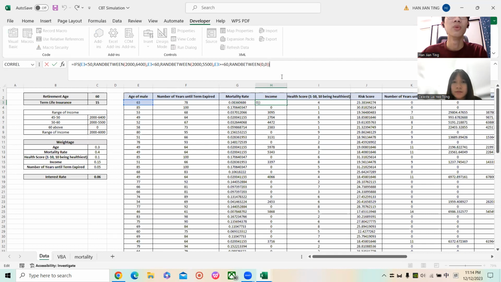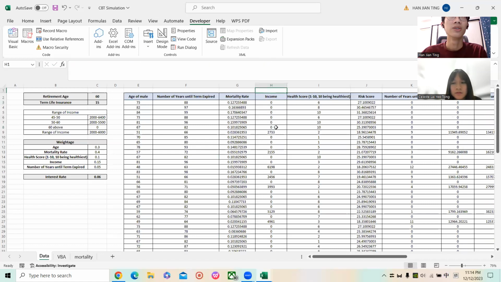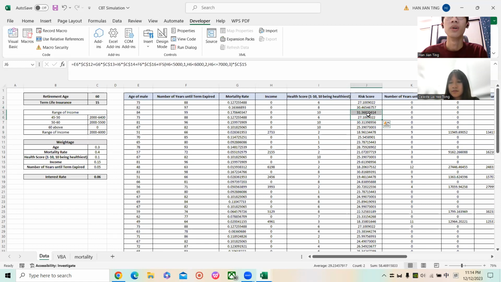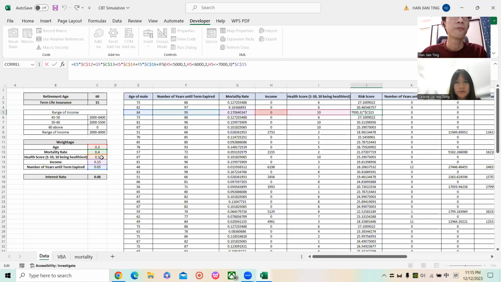And above 60 will be 0, because above 60 means the person is retired, and we assume a retired person's income will be 0. So after getting this random data, the health score range will be between 1 to 10. And after that, we can calculate the risk score by using these 5 risk factors with their weightage.